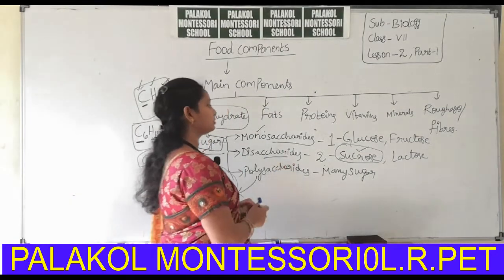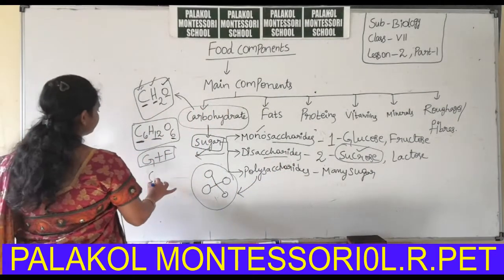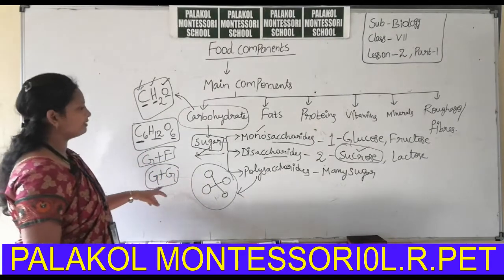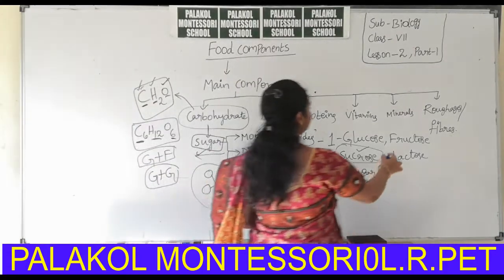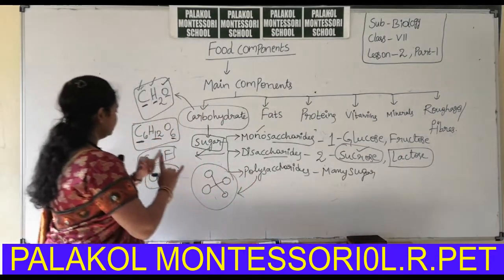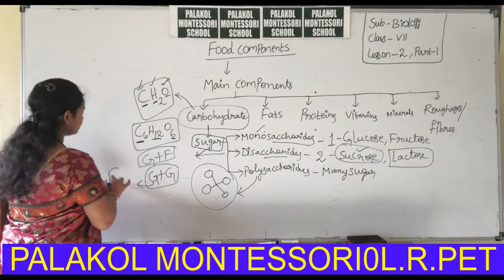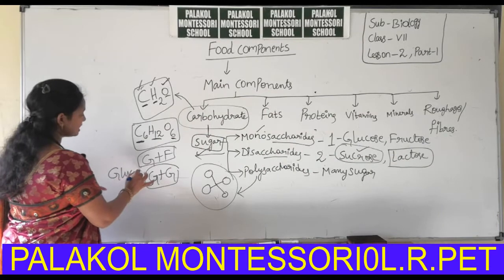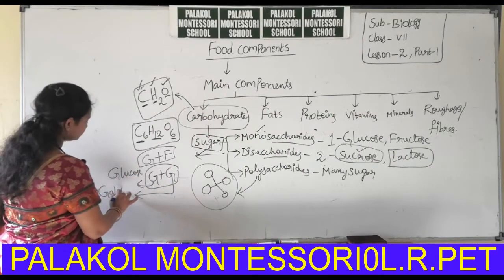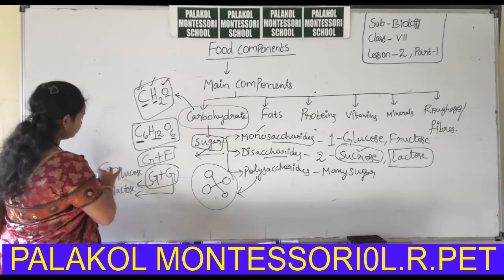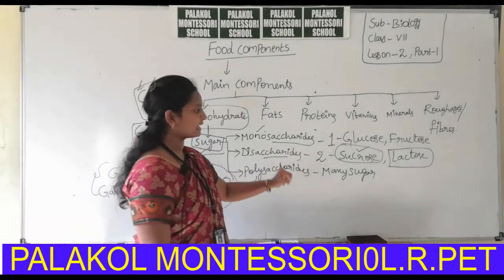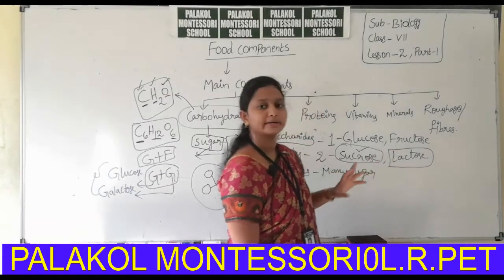Then lactose. Lactose is a combination of glucose and galactose. Glucose and galactose form the sugar molecule lactose. It is also a disaccharide. One sugar molecule here is glucose, the other sugar molecule is galactose. These 2 sugar molecules combine to form the disaccharide called lactose.